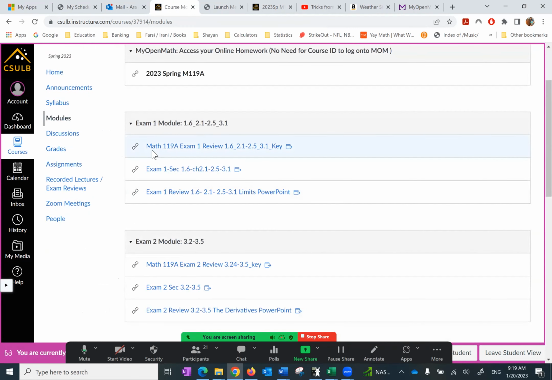So in short, what do we find under the exam 1 module? First, the review that we need to do, it includes the key, not the solution. The solution is up to you. Then we have the PowerPoints that are posted. Everything is there except the solution to the examples. You want to write them step by step as we go through the lectures.